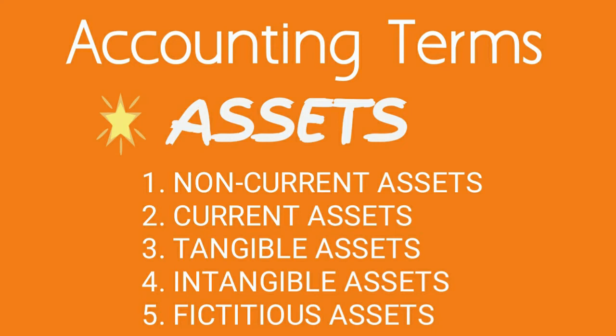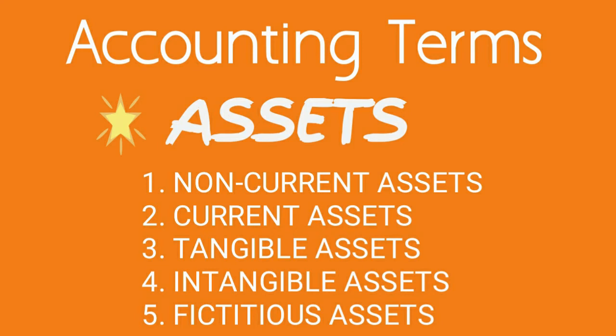So the next important term is current asset. Current assets are those assets which are held by the business with the purpose of converting them into cash within a short period. The short period is usually 1 year. So these items are shown on the asset side of the business and they are convertible into cash within a period of 1 year.